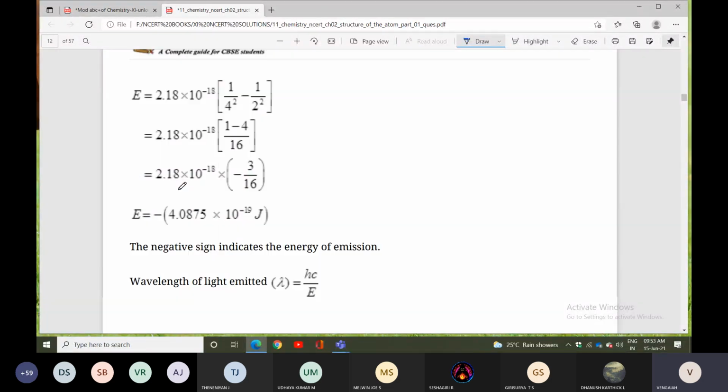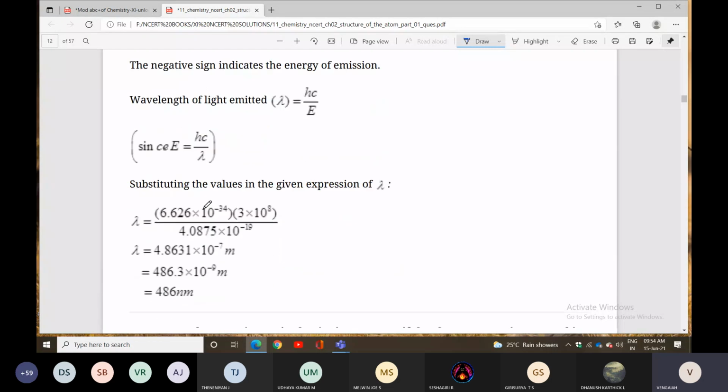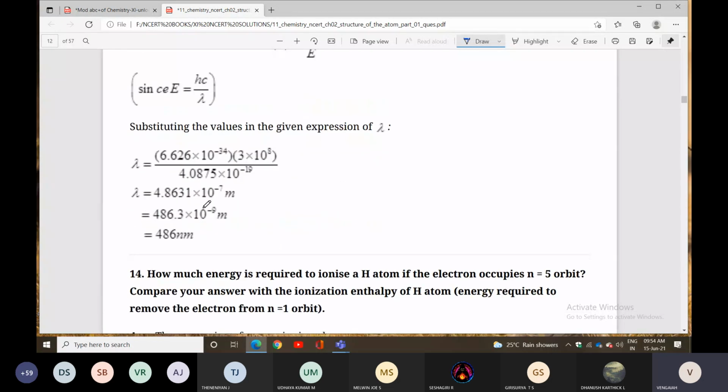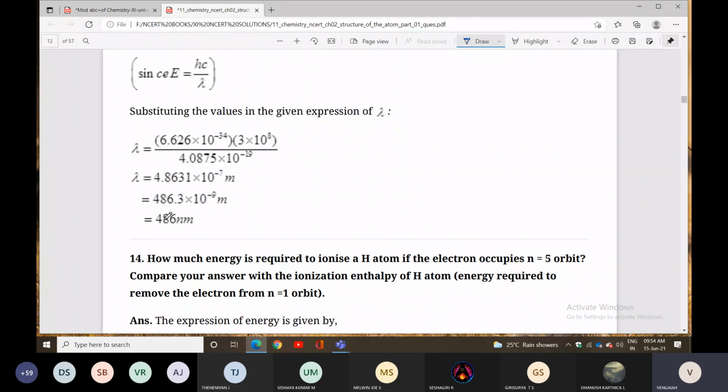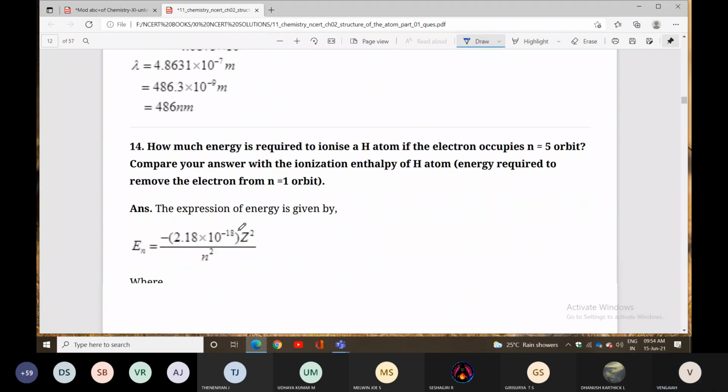The negative sign indicates the energy of emission, and the wavelength will be emitted. Lambda equal to hc by E, since E equal to hc by lambda, where h is the Planck constant and c is the velocity of light. Then you can find the lambda value. So understood, there are two questions connected here: one is energy, the next one is wavelength. Next one.